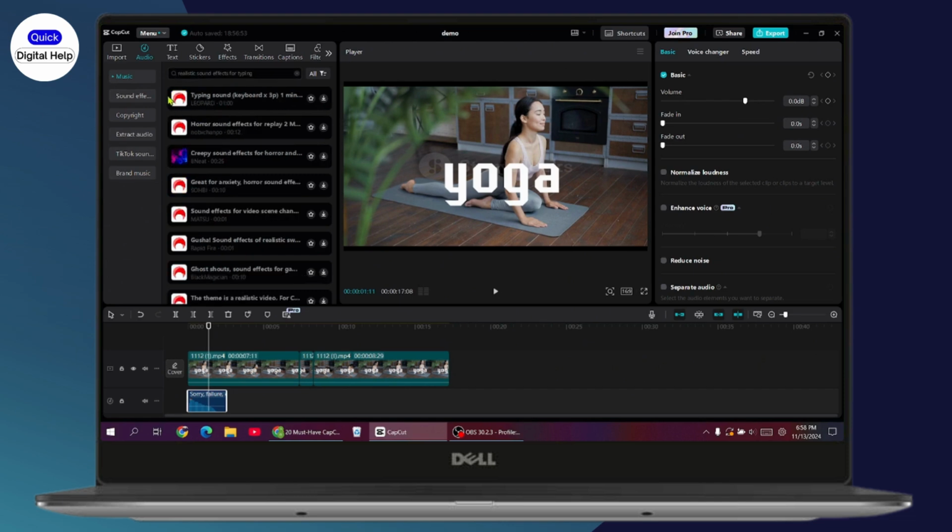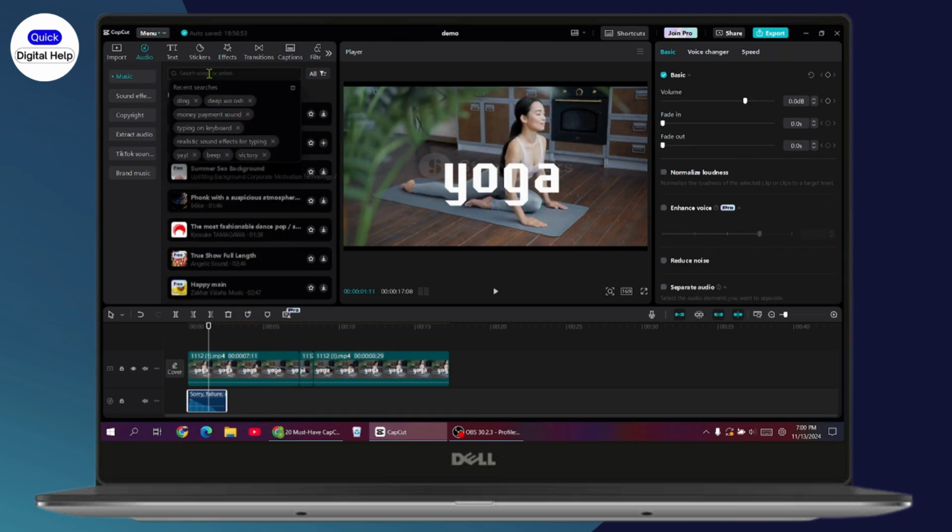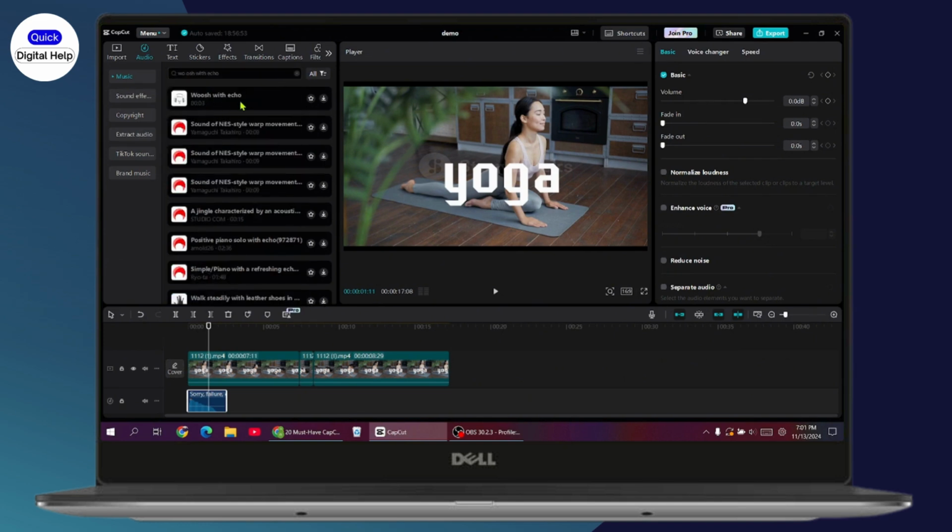And the next one is realistic sound effects for typing, and the next one is typing on keyboard, and the other one is money payment sound, and the next is this one, and the next is the ding sound, and the next one is typing on your keyboard, the fast one, and the other one is whoosh with echo and rapid swish, or you can also search for swish if you don't find the rapid swish, which is right here.